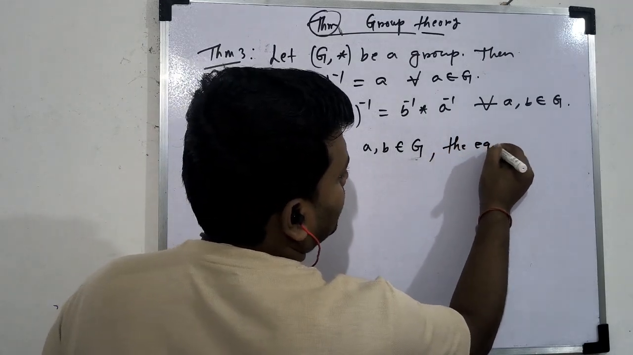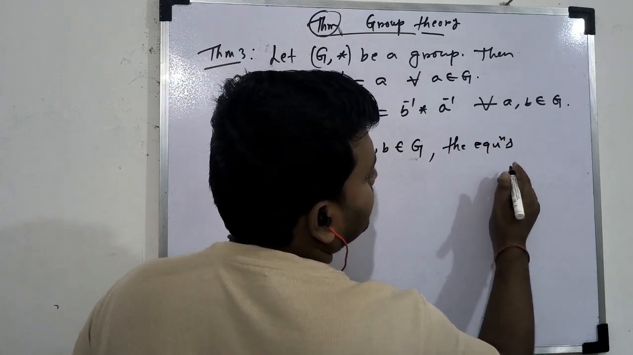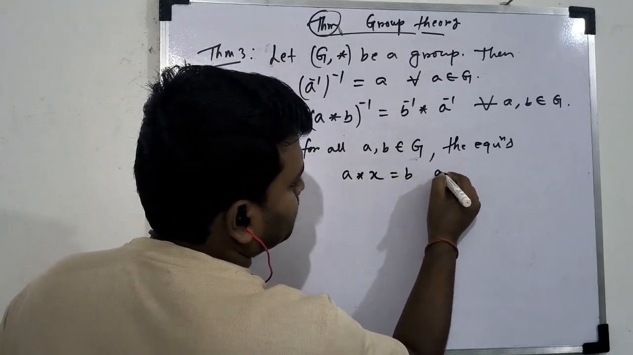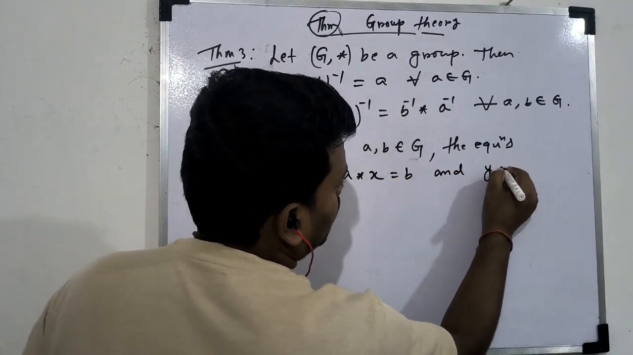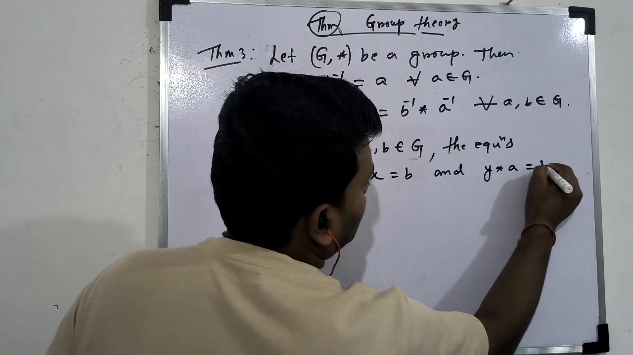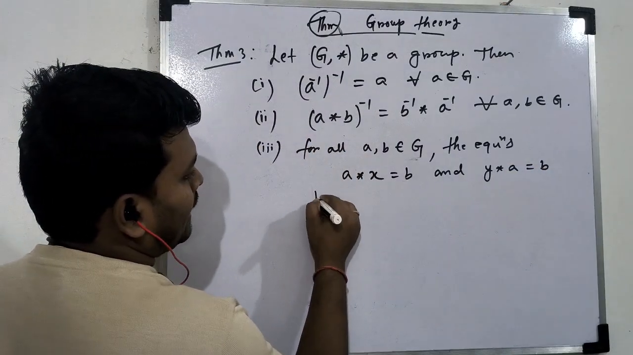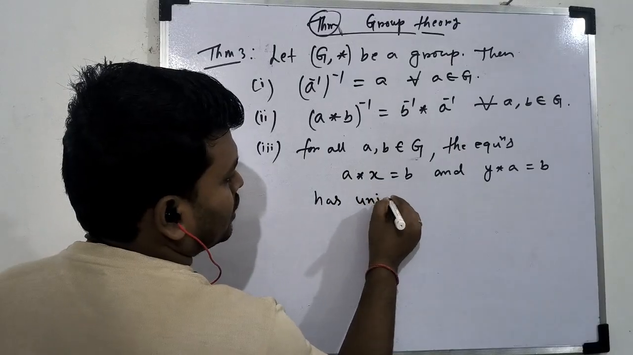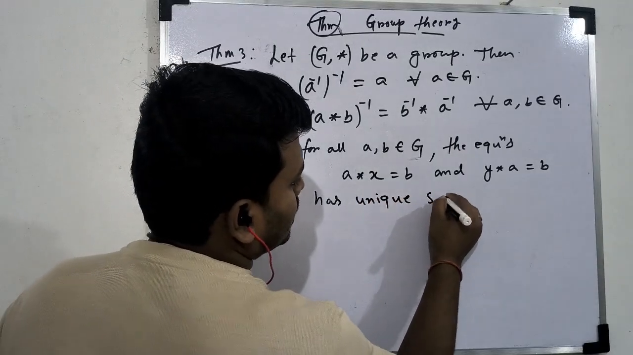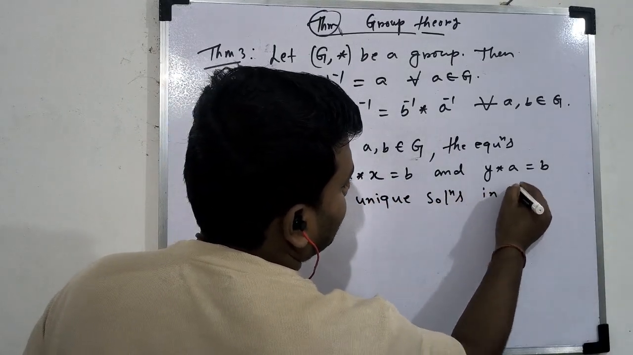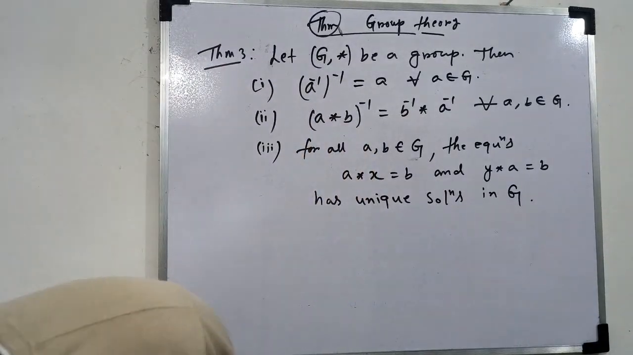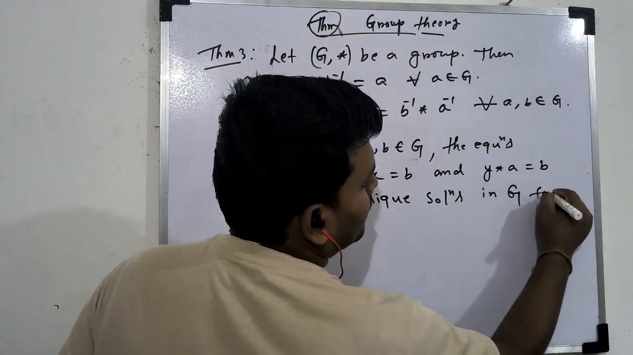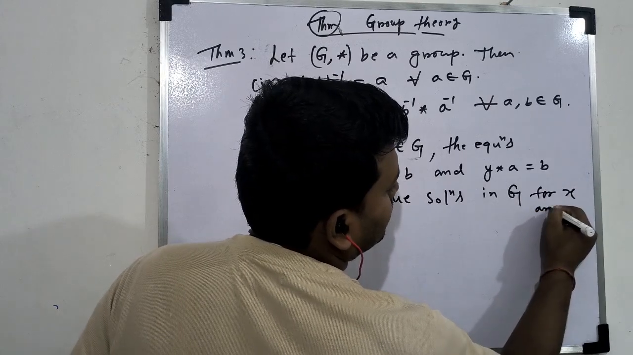For all a, b belongs to G, the equations a star x equal to b and y star a equal to b has unique solutions in G, for x and y.